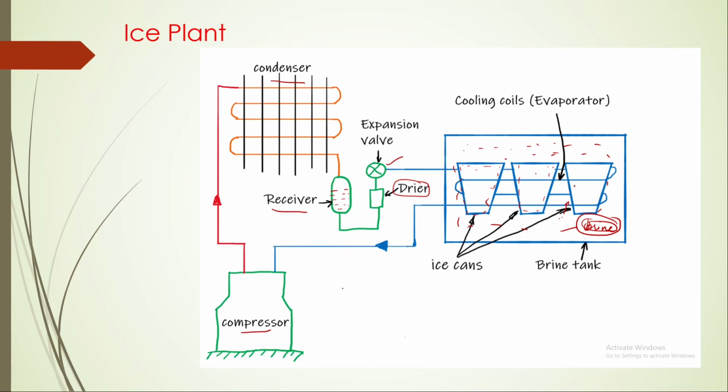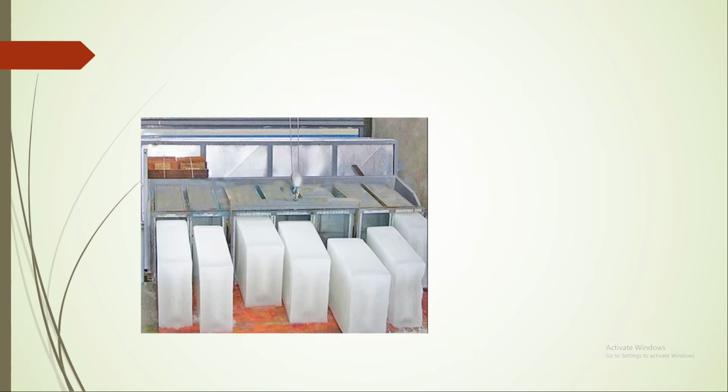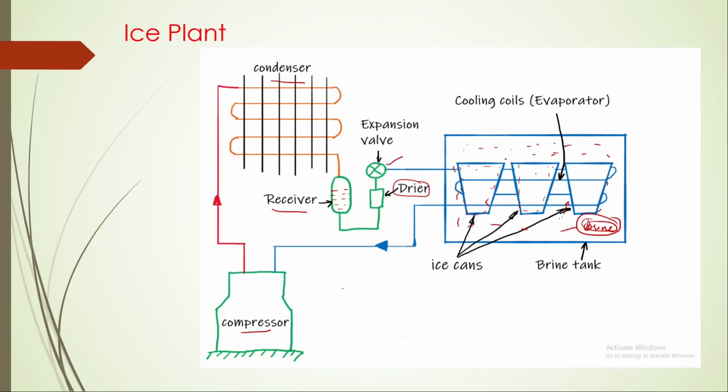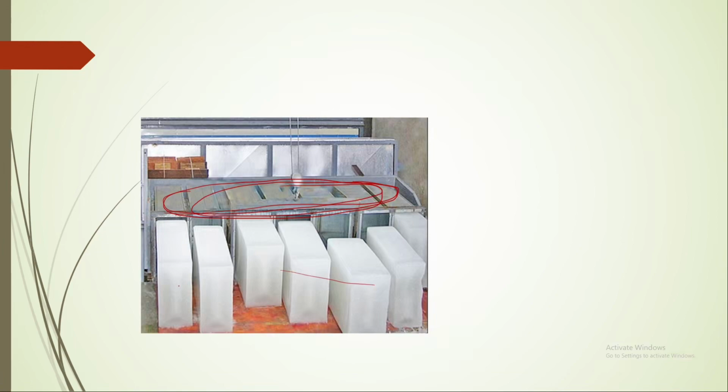If you look at it practically, this is how these ice cans are, and this is how ice is made. This whole thing that you are seeing here, these molds, will be submerged inside the brine tank. So evaporator coils will cool the brine, and this ice is formed. This is how an ice plant works.